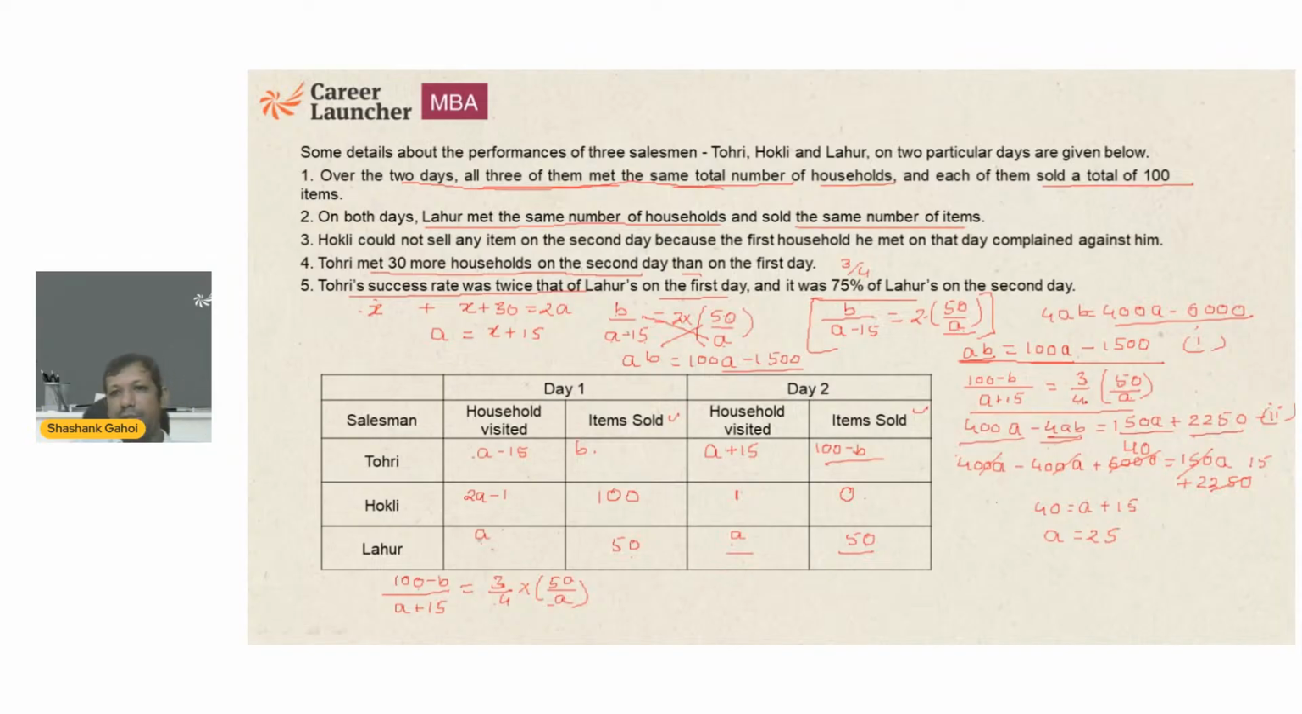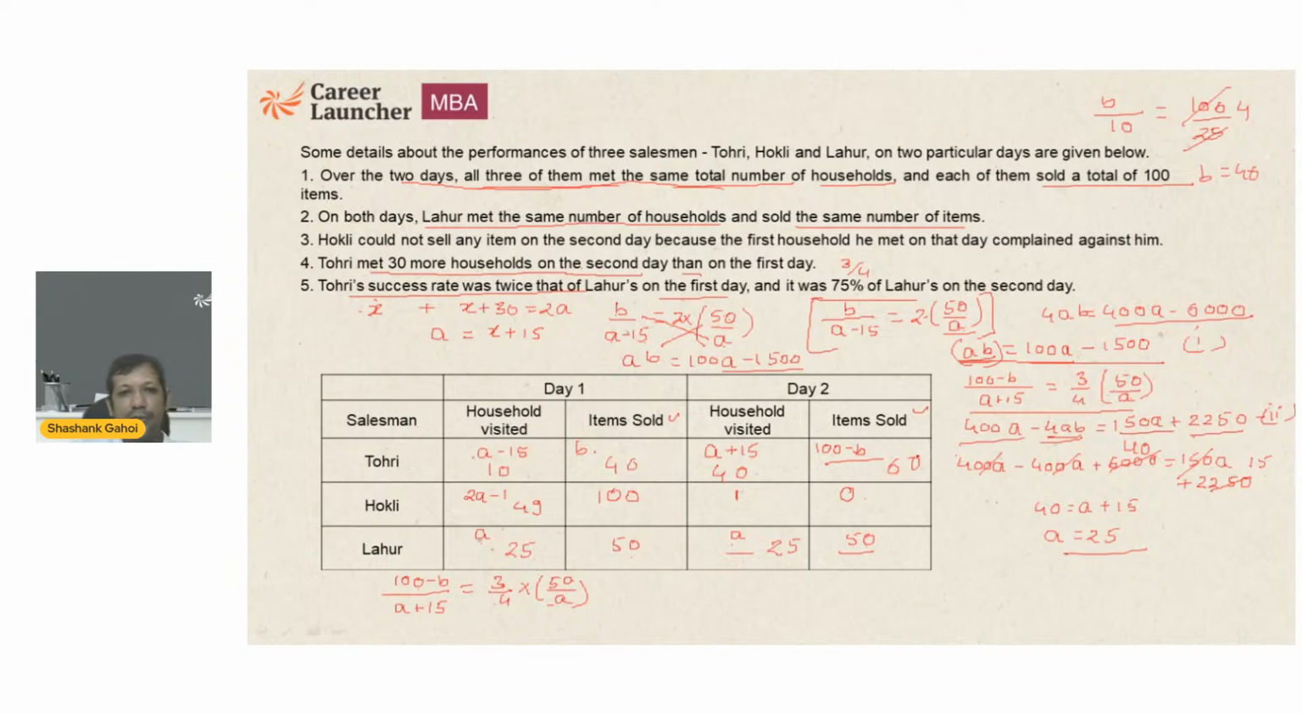So by solving both the equations, I already got the value of ab. I'm just plugging in the value of ab over here. So I'm directly getting a equal to 25. This is 25, this is also 25, this is 49, this is 10, this is 40. Now I need to find b. a minus 15 is 10. That is equal to 2 into 50, that is 100, upon a, which is 25. So b comes out to be 40. So 100 minus b comes out to be 60.